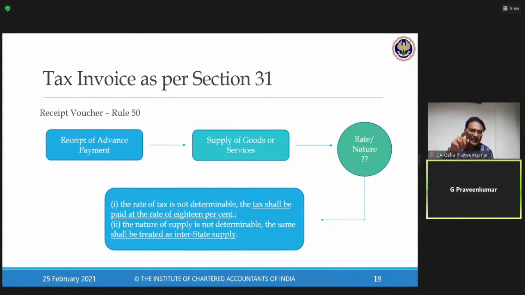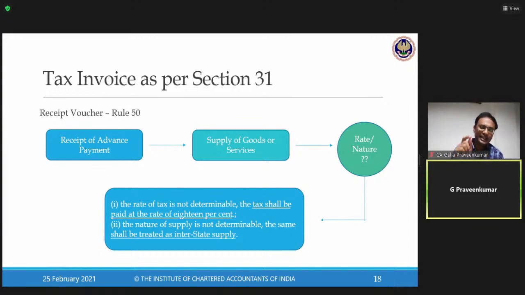Section 31 says, when we read about this particular slide, I draw your attention to the previous discussion of the faculty who touched upon time of supply of goods, time of supply for services. Please read section 12 in relation to time of supply of goods, and section 13, time of supply for services. That is one provision which is linked with this particular slide. So please make a note in your working note.